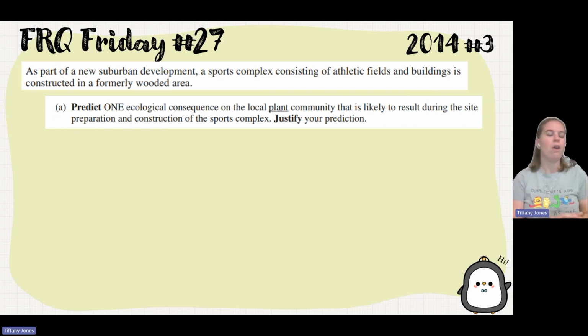So we're going to have all these construction vehicles that are going to come in and they're going to cut down all these plants, these trees, and these shrubs. Okay. That number one is going to cause us to have a loss of our biodiversity. We have less organisms in that area. We have less of the different types of organisms in that area. And that also is going to decrease our genetic diversity because of the fact that we could see a bottleneck where there's this rapid decrease of our population size.